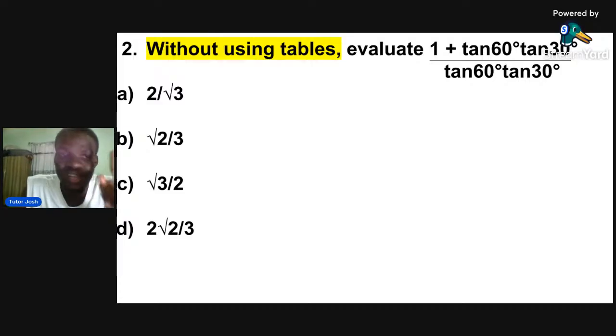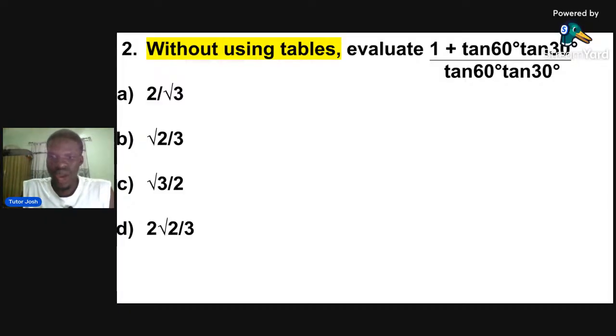The calculator can never be wrong. But if you are solving by hand, you will think you are wrong and start cancelling and solving again. You are wasting a lot of time. This is why it's advisable to use the calculator whenever you see a question like this. Do you understand? If you understand, let me know in the comment section.